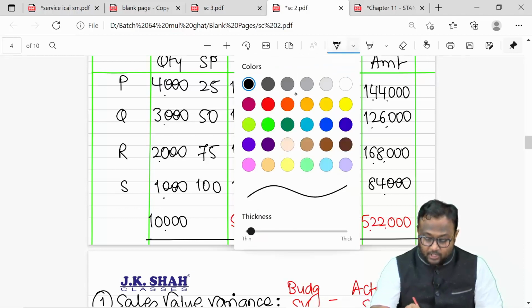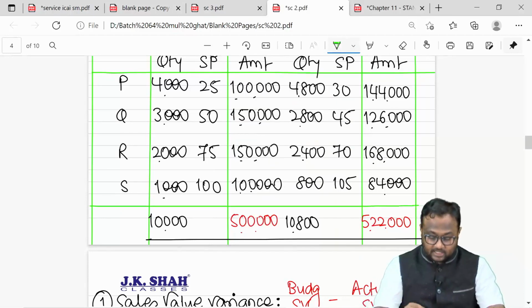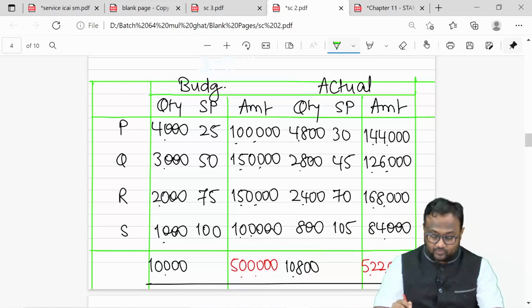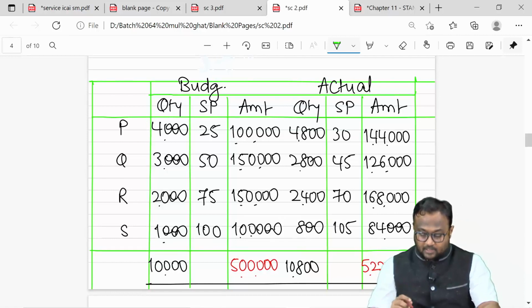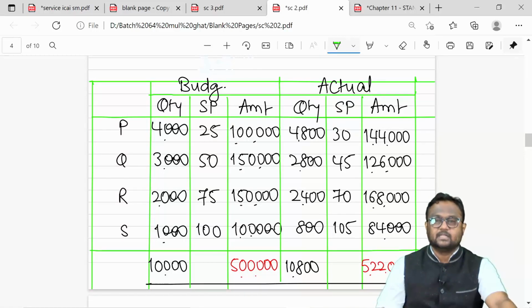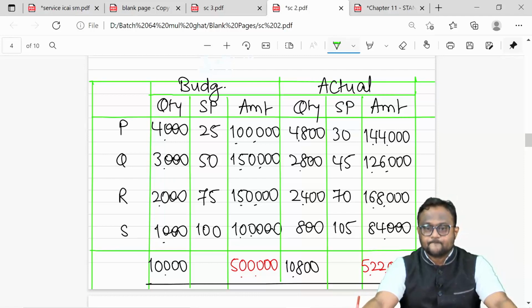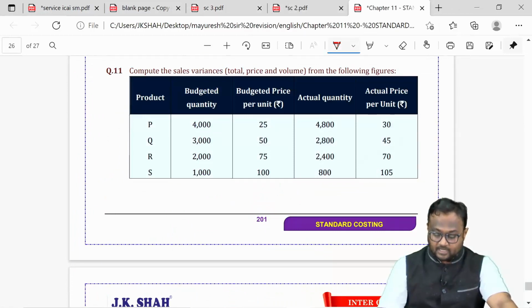Just like material yield variance, labor yield variance, here also you will be getting sales sub volume variance. Of course, we will not call it as yield. Yield is output. It reflects input output ratio. It has got nothing to do with sales. So we are not calling it as sales yield variance, it is sales sub-volume variance, or it can also be called as sales quantity variance. So that was your question number 11, guys.